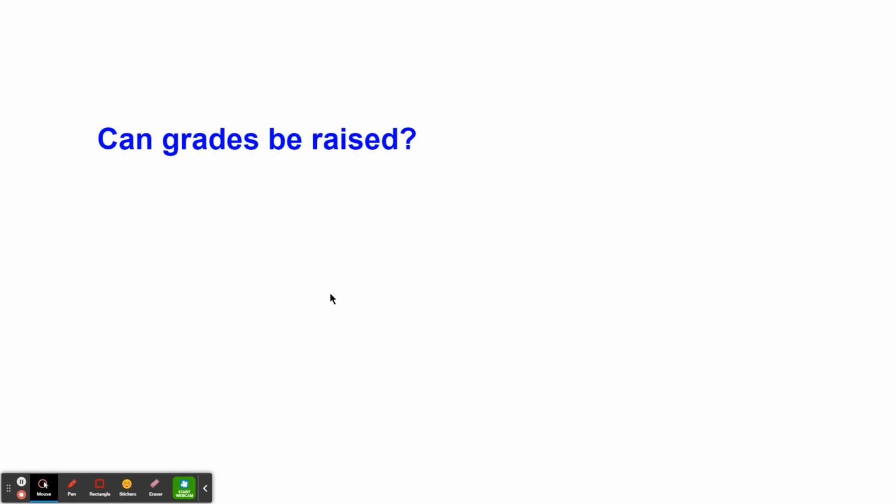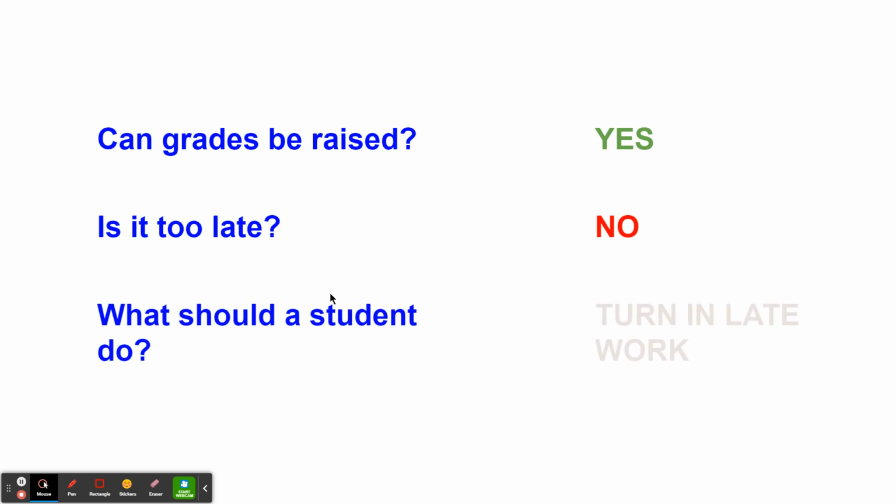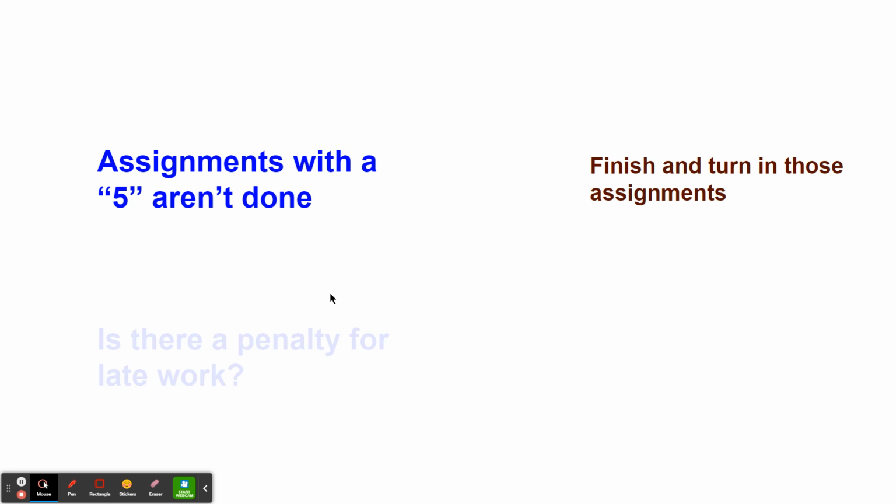Now, can grades still be raised? Yes. Is it too late? No. What should a student be doing? Turning in late work. Assignments with a 5 aren't done. So if you see the grades and you see 5 out of 10, that doesn't mean that they got half of it right. It means that they haven't done it. So a student should finish and turn in those assignments.